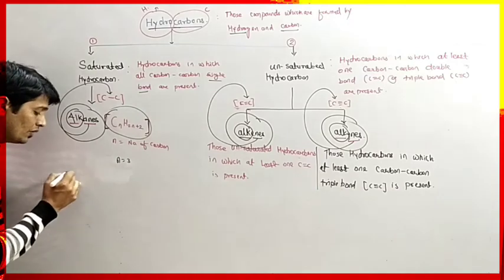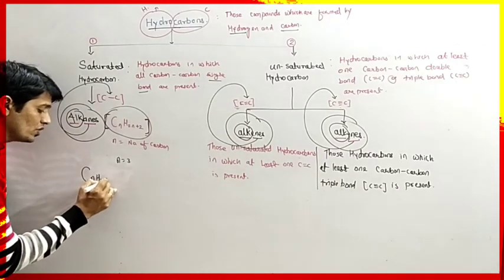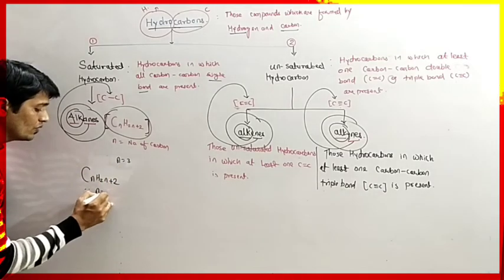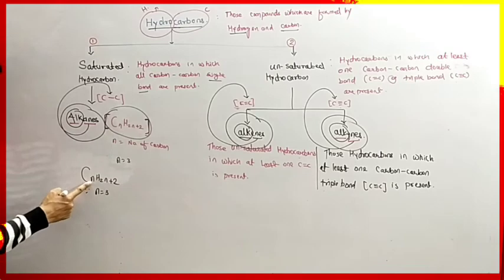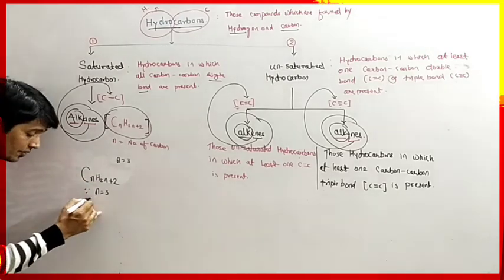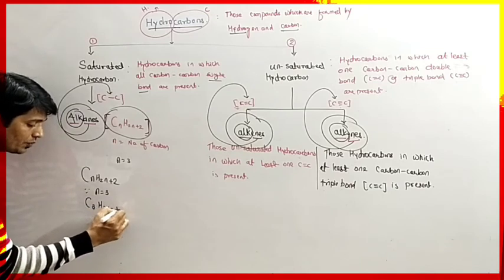What is the empirical formula for alkane? It is CnH2n plus 2. Since we have n equals to 3, wherever we get n, we have to replace it by 3. So it will become C3H2 into 3 plus 2.